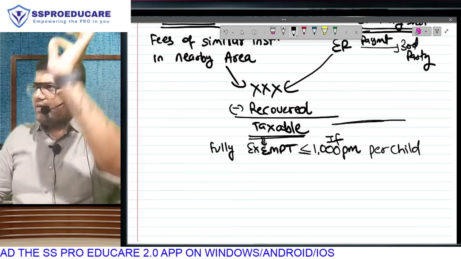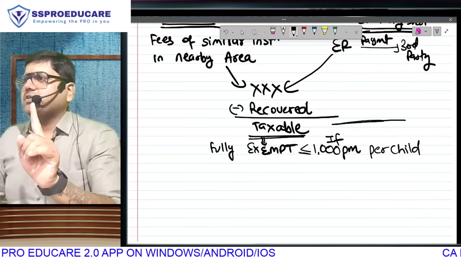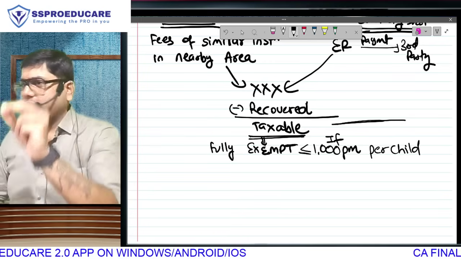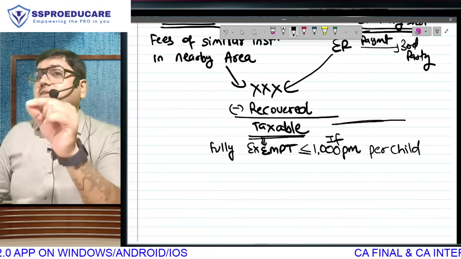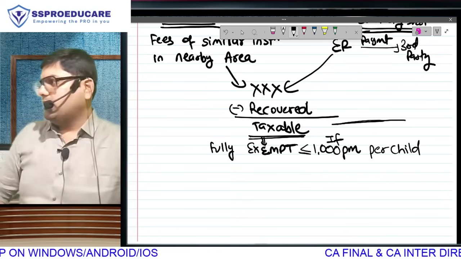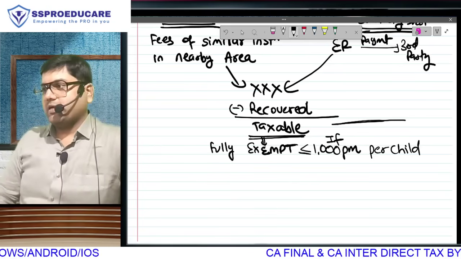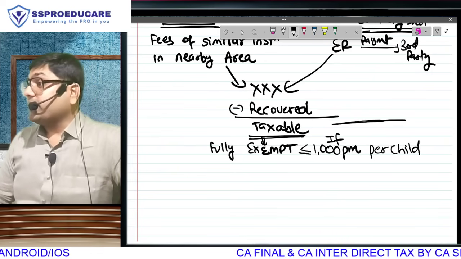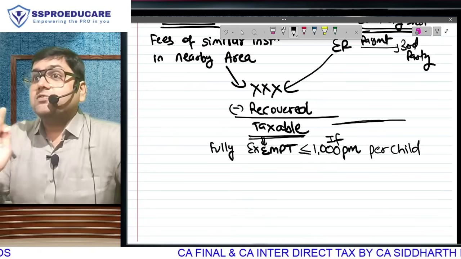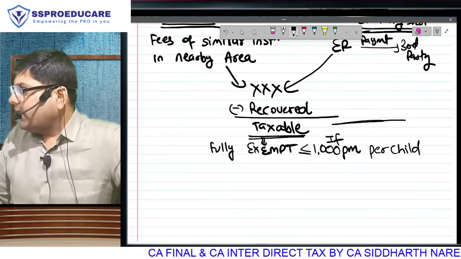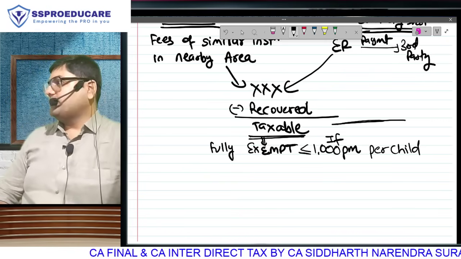Hear me out. First we will take whatever is the answer given as per the rule. If it is employer owned institution, तो nearby institution का fees, and if it is any third party institution, तो amount actually paid. From that amount we will subtract the amount which is recovered, we will get the amount taxable. If this taxable is 0 to 1,000, it will be exempt per month वाला amount. If it is 1,500 per month, do we have to pay tax? Yes. There is a legal controversy here. You want to guess the controversy? At 1,000 we don't have to pay tax on any amount. At 1,500 we have to pay tax on 500 or 1,500.